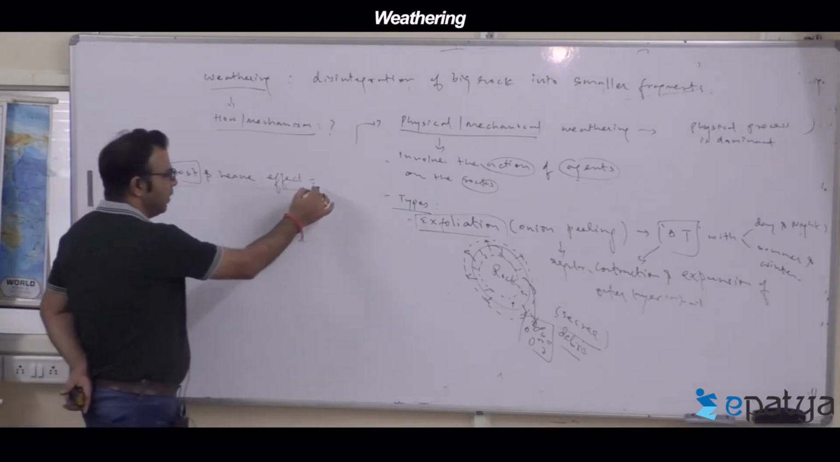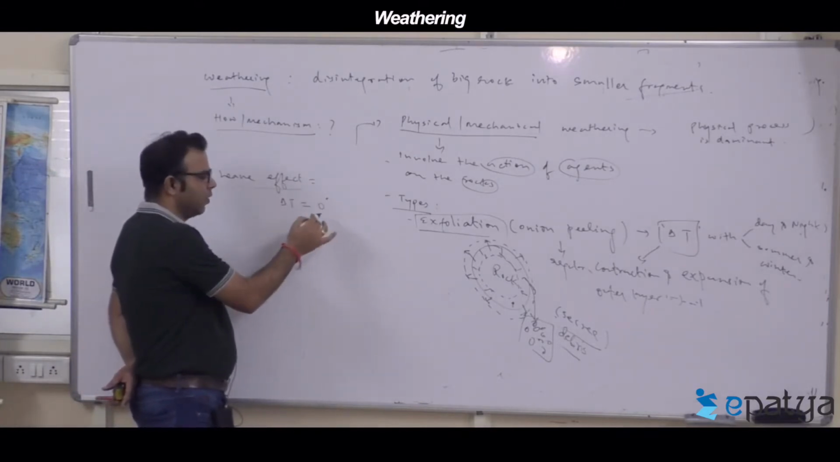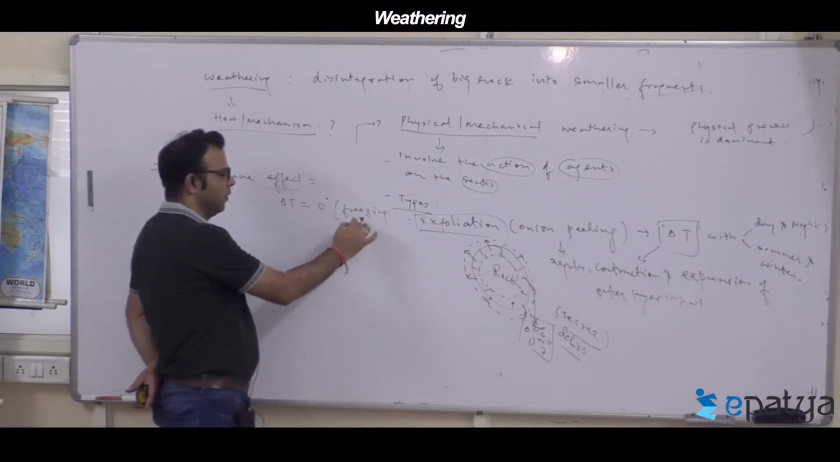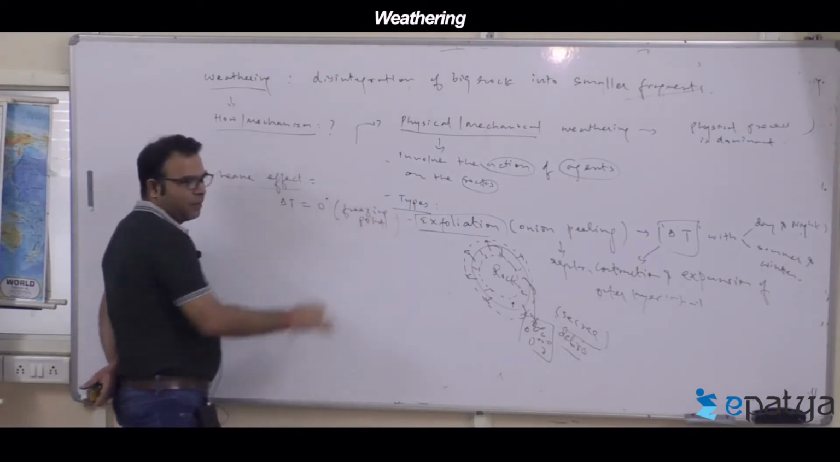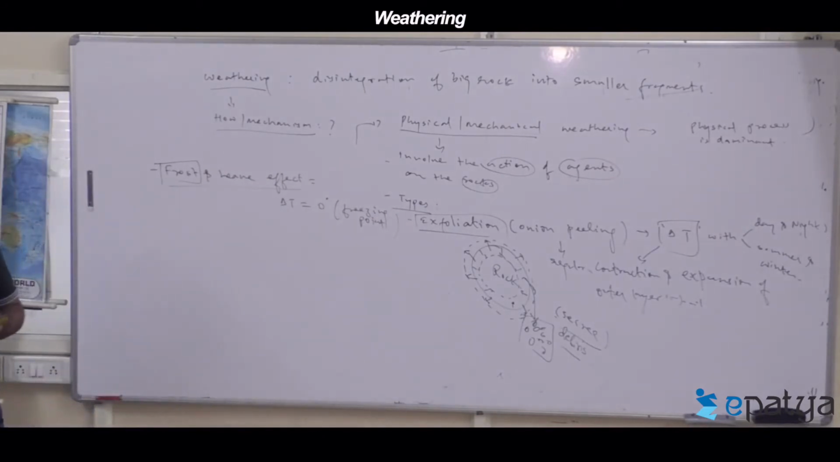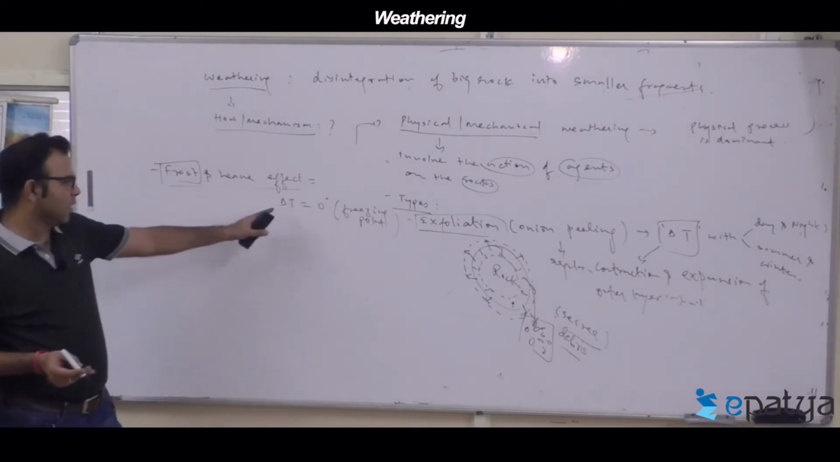This only takes place when temperature fluctuation is around 0 degrees, around the freezing point. This event happens when temperature fluctuation takes place around what? The freezing point. You understood what a freezing point means: 0 degrees Celsius.